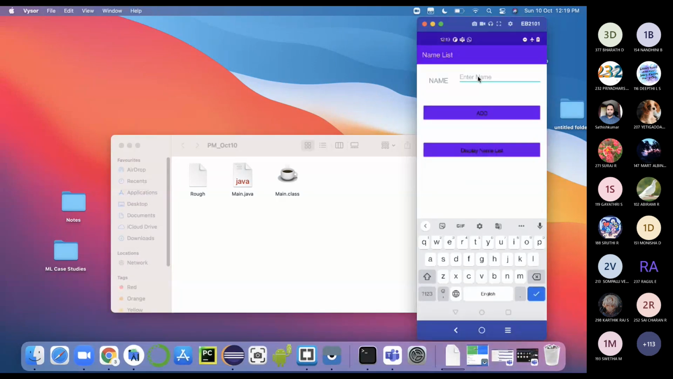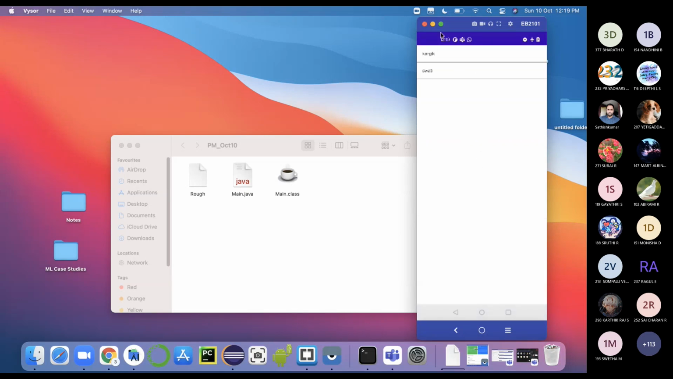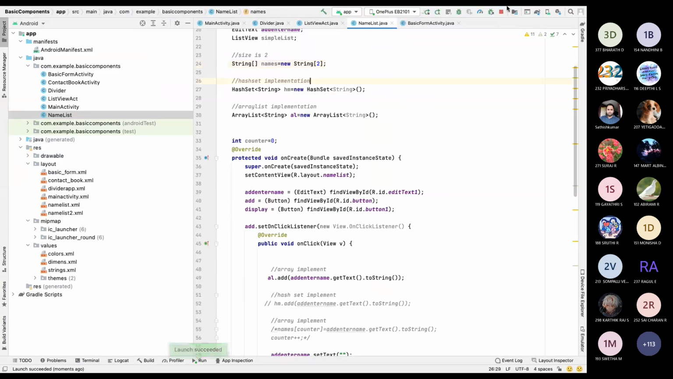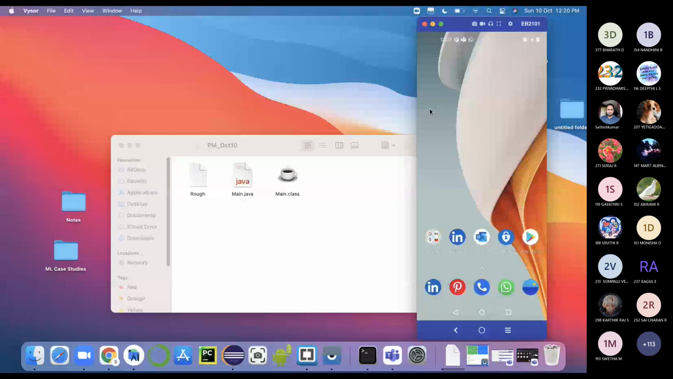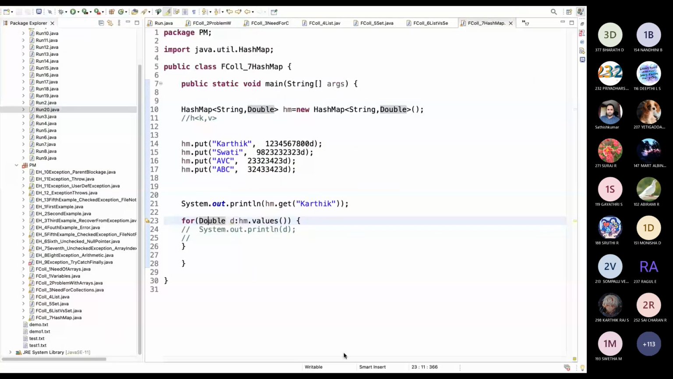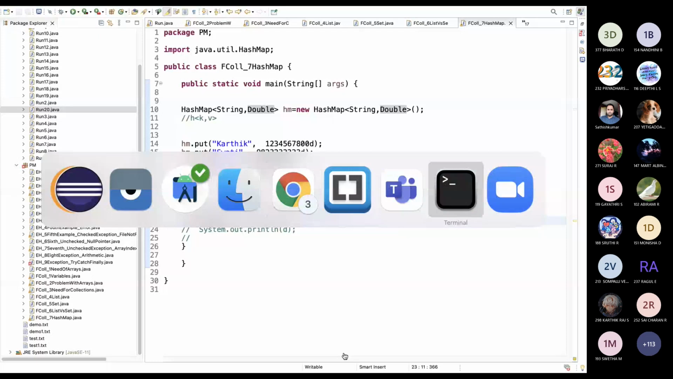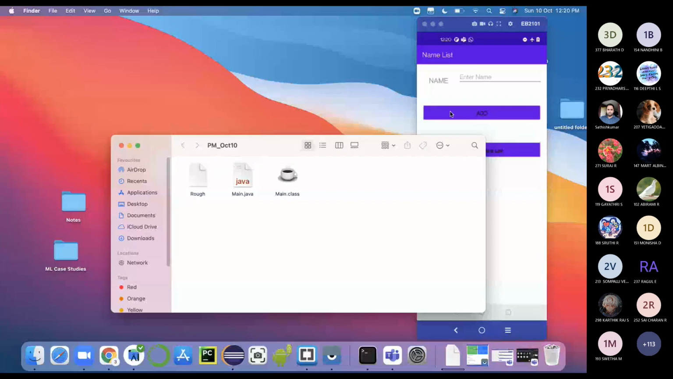Okay, here I can add the names. I'm simply adding Karthik, add, and Swati, add. Array size is 2. Now I'm giving display name list. It will display the names. Now what I'm going to do is add 3 values, but the array size is only 2.